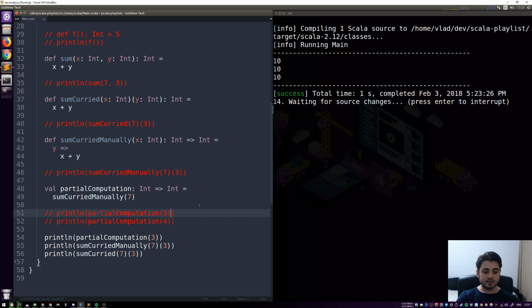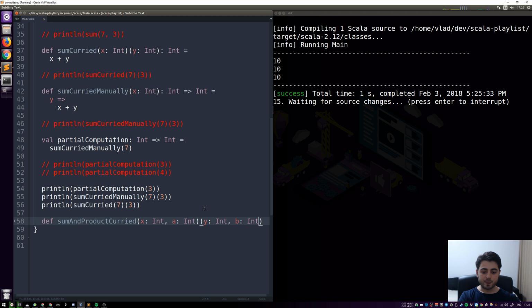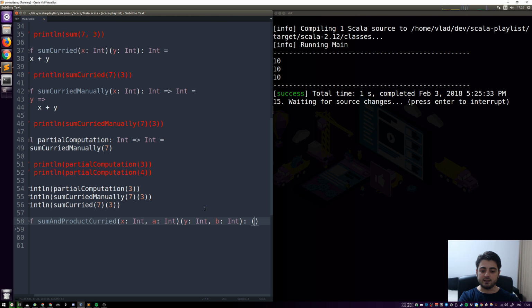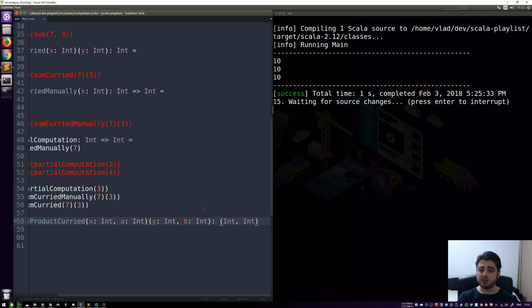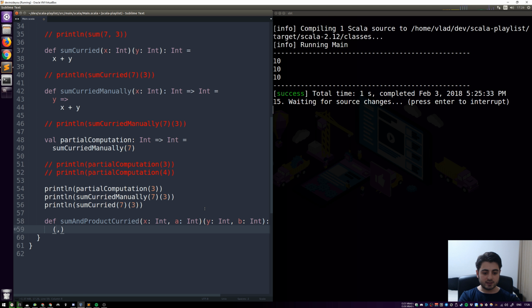All right, so this is a sum. So let's have a function called sum and product curried, right? So we're going to take an x as we used to, but we're also going to take an a, which is also an integer. And the second parameter list is going to take a y as it used to before, but it's also going to take a b, right? And the result type of this is going to be a tuple of int and int. So it's basically just going to produce two things at the same time, okay? So it will produce this tuple like this, right? The first thing is going to be the sum, it's just going to do x plus y, and over here it's going to produce the product. So it's just going to be a times b, okay?